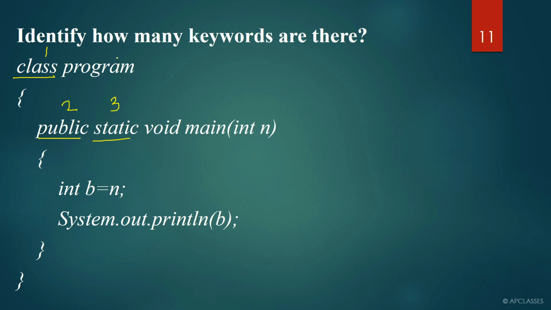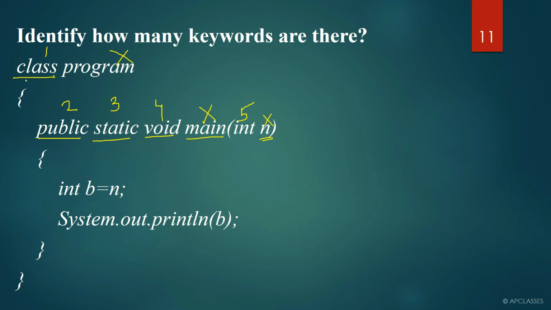Is program a keyword, students? No, it is not a keyword. The reason is it is an identifier. Void is a keyword. Is main a keyword? No, main is not a keyword because it is an identifier. Int is a keyword, right? Is N a keyword? No, N is not a keyword.